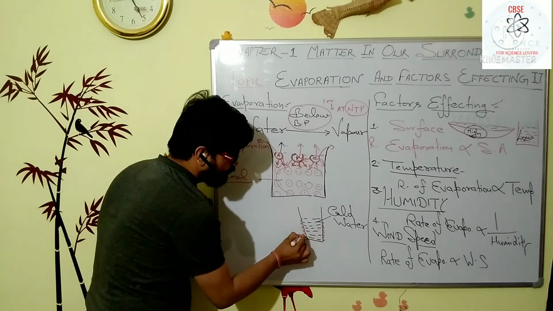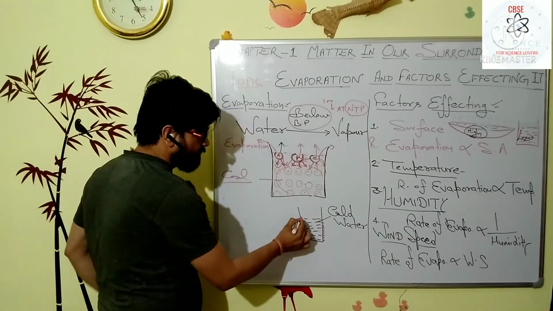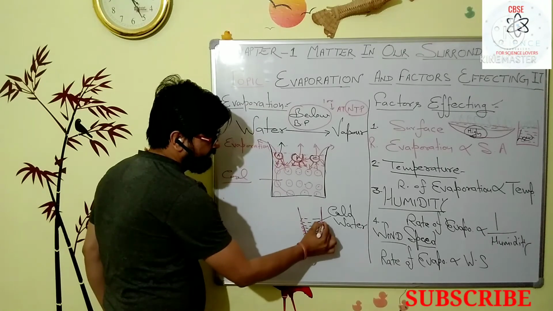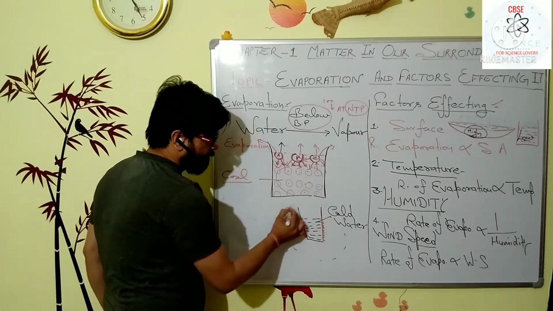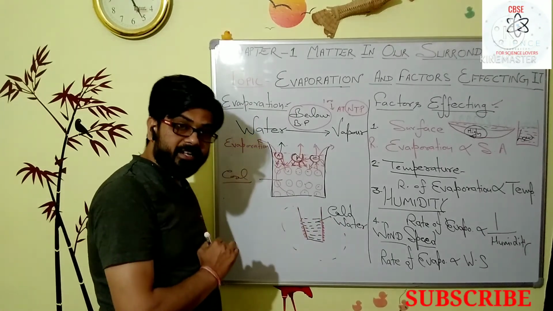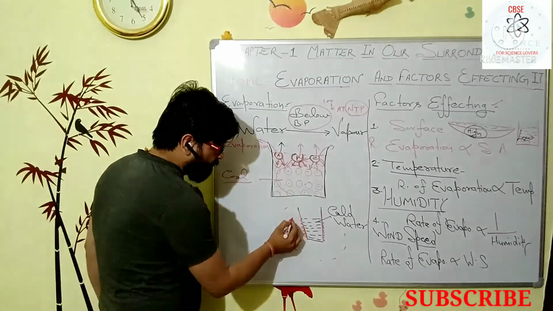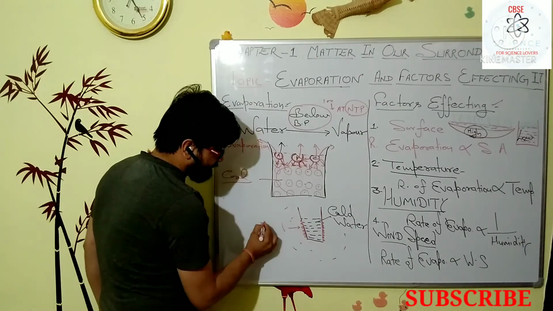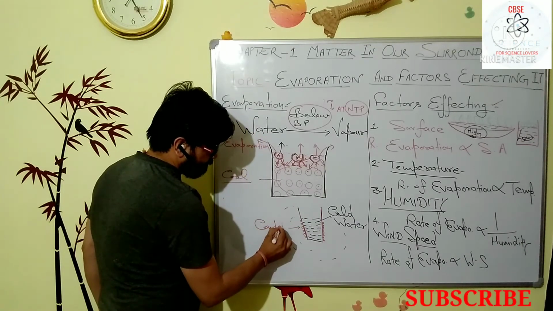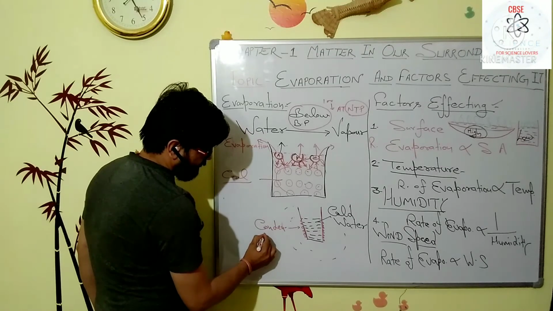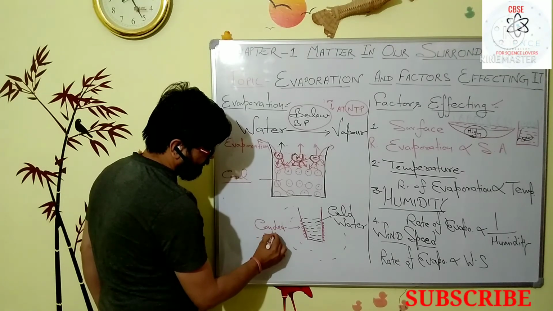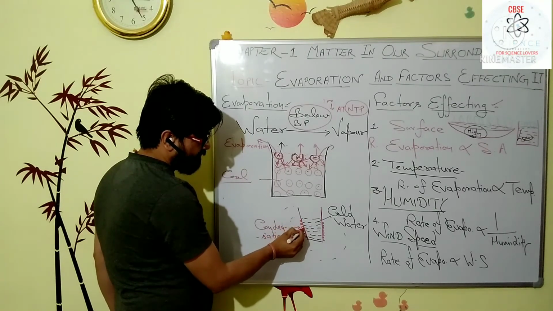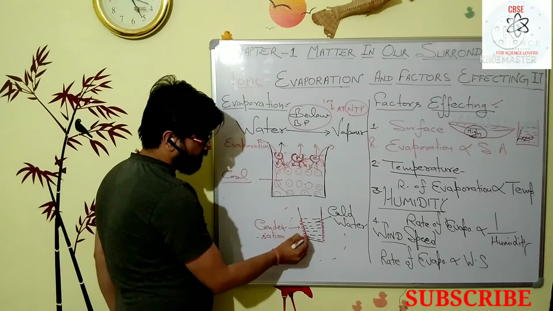This is due to condensation, because the cold water decreases the temperature of the surrounding, and due to the decrease in temperature, the water vapor present in the surrounding air becomes condensed and is suspended in the form of small tiny water droplets.